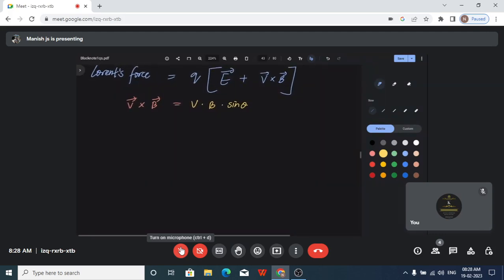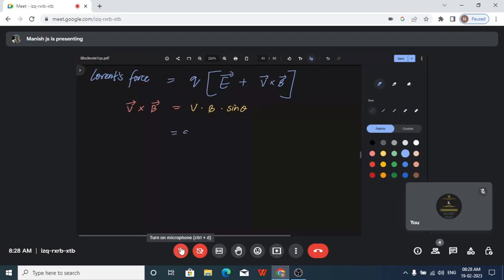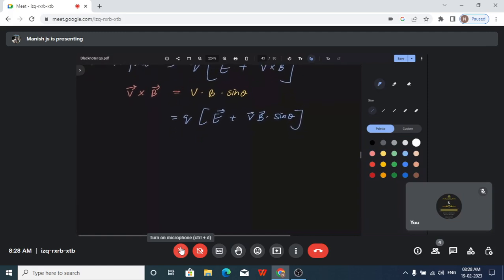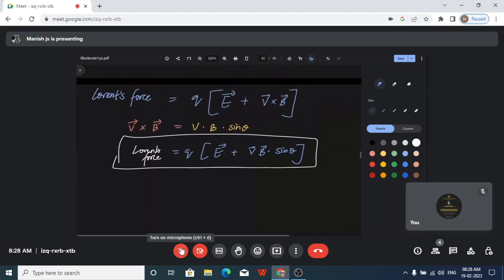So you further go and express it. So the final expression would become Q times electric field vector plus VB, that is V bar B bar into sin theta. Simple. So this is the Lorentz force formula. So this is the expression for Lorentz force.